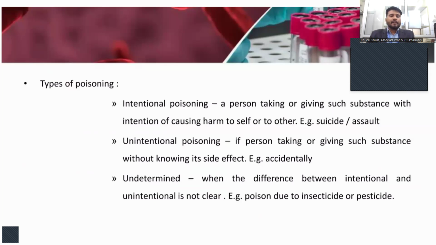And unintentional poisoning, in which the person takes or gives such substances without knowing their side effects, which can be accidental. And undetermined poisoning, when the difference between intentional and unintentional is not clear. This type of poisoning is called undetermined poisoning, for example, poison due to insecticides or pesticides.